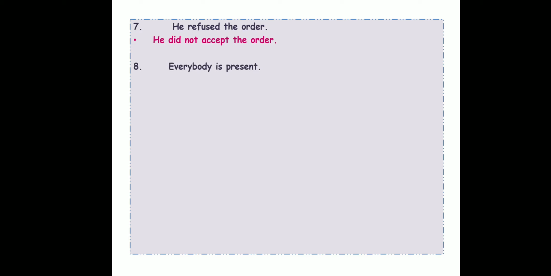Everybody is present. This one is very easy. Alright. Everybody is present. Now you want to make it negative. So everybody will change to nobody. If you add no over here, your sentence becomes negative. But if I say nobody is present, my meaning will change and I don't want to change the meaning. So I will use the opposite of present. My answer will be nobody is absent. Okay, if nobody is absent in the class, it means everybody is present. See, the meaning is same, and because I have used no in nobody, so the sentence also changes to negative.